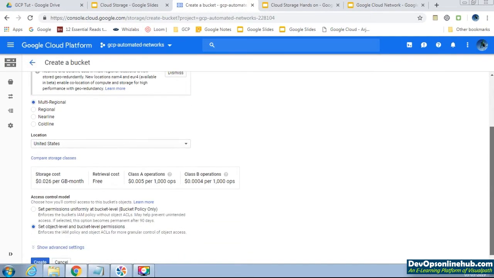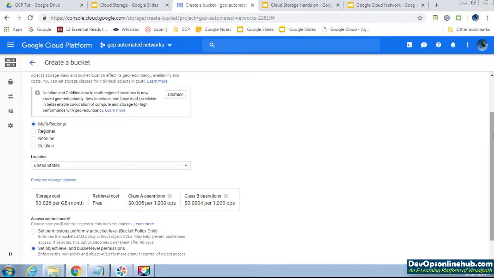See, these are the various storage classes available: multi-regional, regional, nearline and coldline. Multi-region means your bucket will be in multiple geographical regions. This is used, for example, if your company has more than one branch, like one in the US and one in Asia. So we will store the bucket data in the multi-regional storage class.